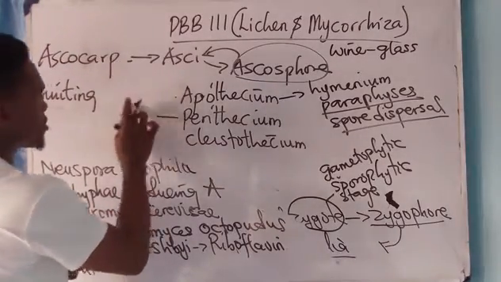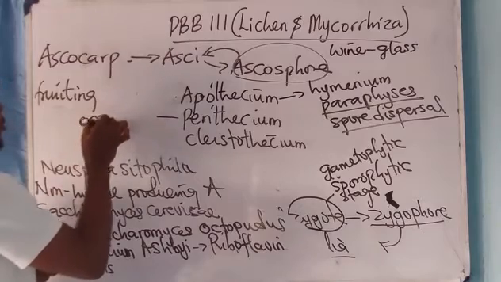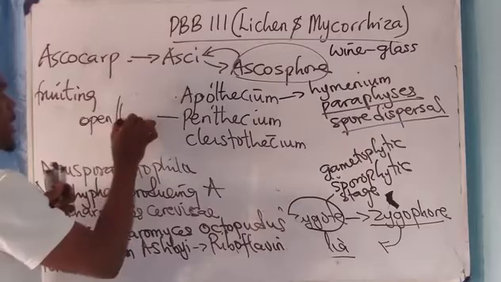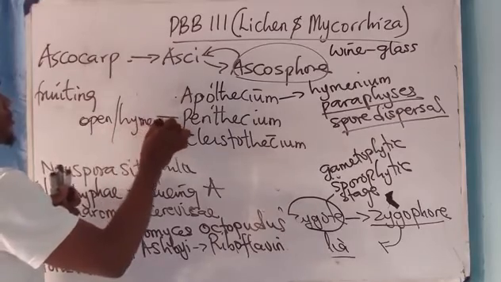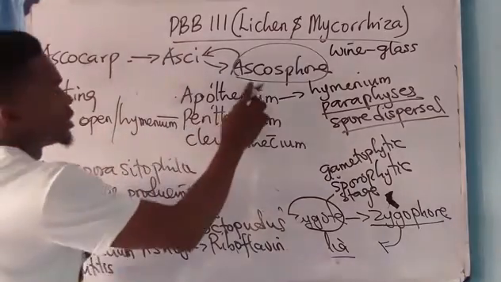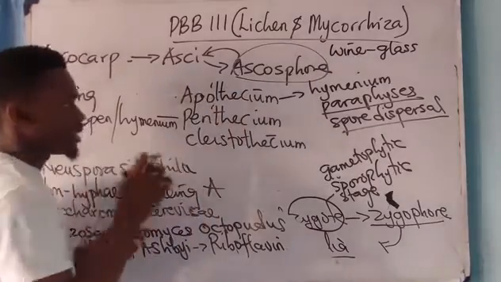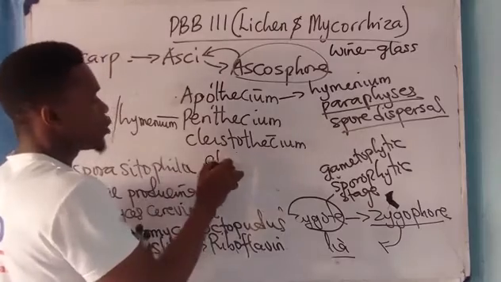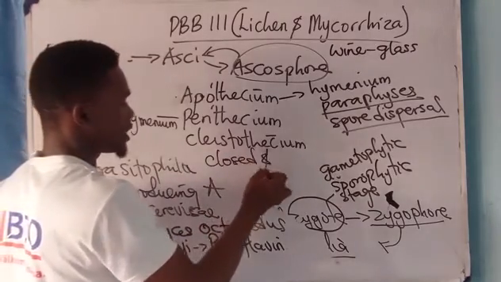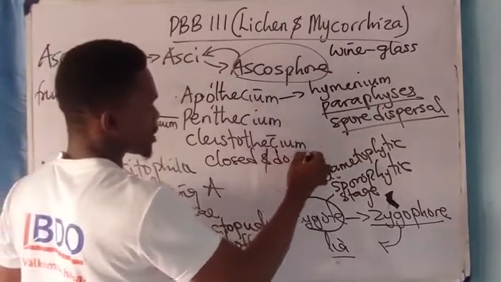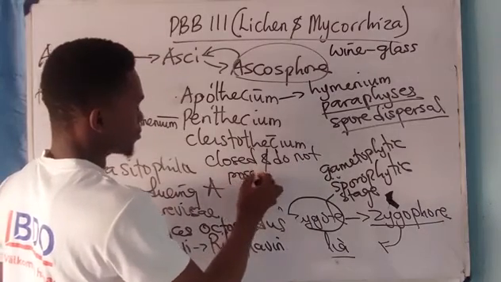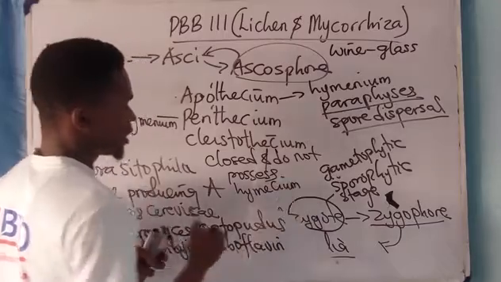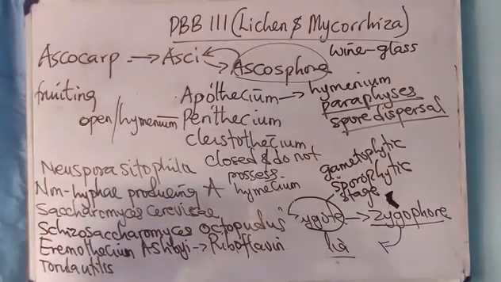The perithecium is also open. It's an open ascocarp. It also possesses the hymenium, which means the first two are open and they possess the hymenium, while the cleistothecium is closed and does not possess hymenium. Take note of that.